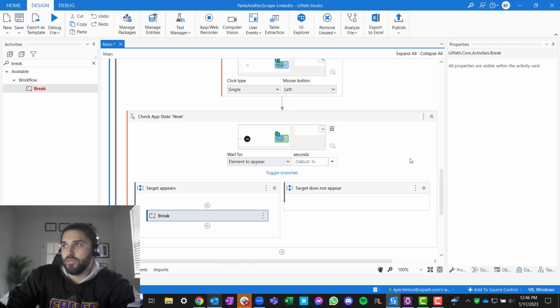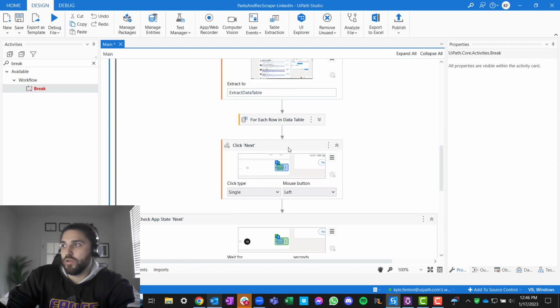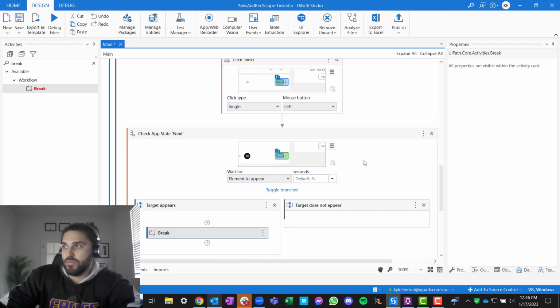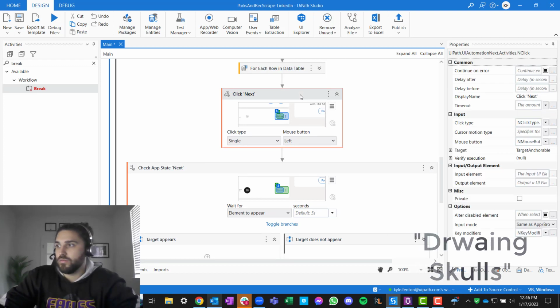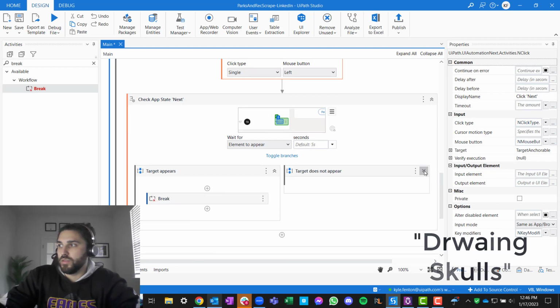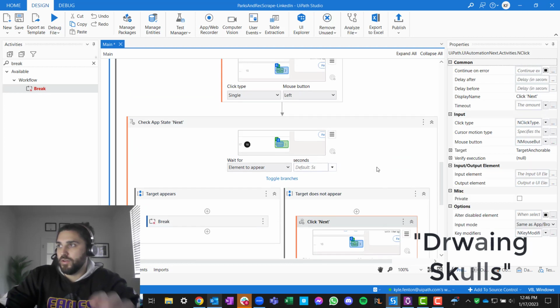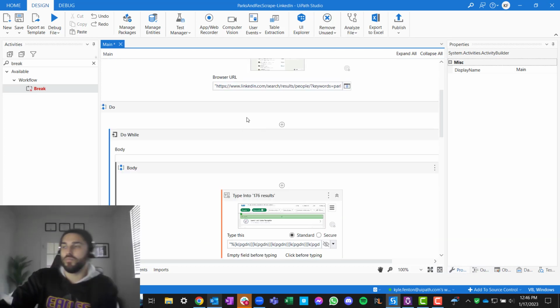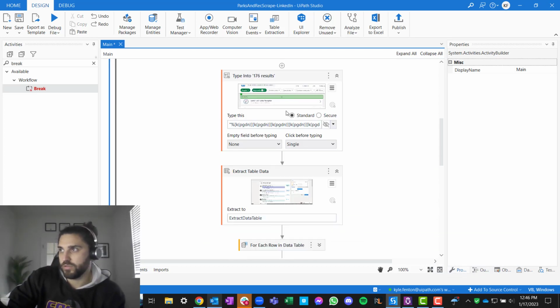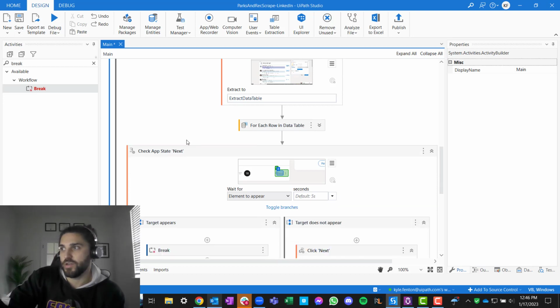Else don't do anything, because we know we want to click that next button. Because if we follow the logic here, we're saying every time, no matter what, go to the results, click this, page down, extract the data, add the data to your data set.